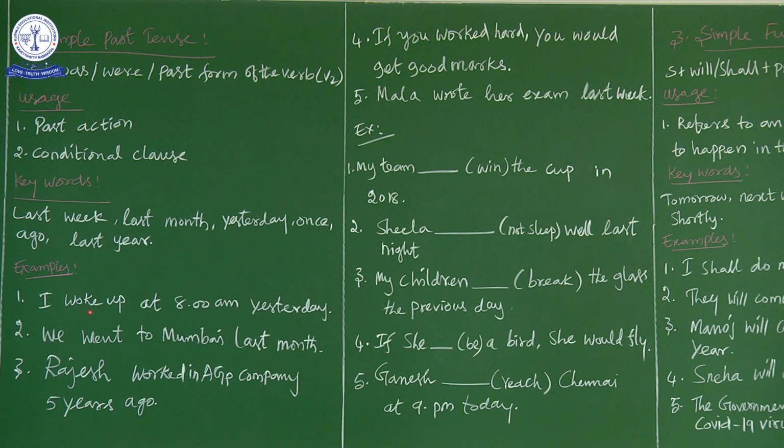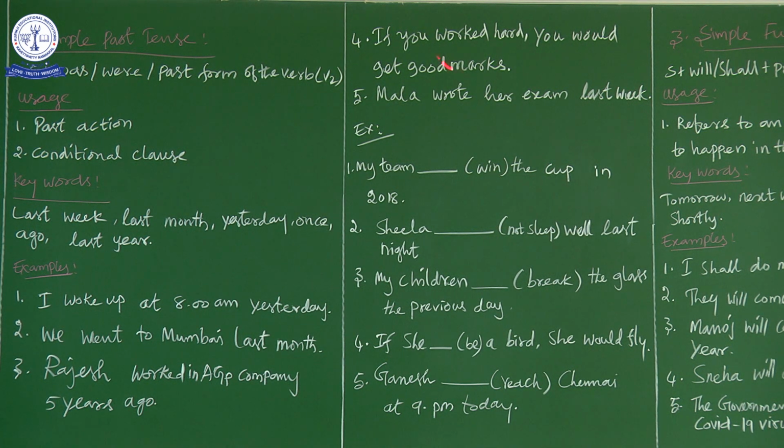What is the action? Woke up, yesterday, a completed action. Went, last month, a completed action. Worked, 5 years ago. So in all these three sentences, we have completed actions. Fourth example: if you worked hard, you would get good marks. This rule comes under the conditional class. In conditional class, we have four types. When we come to the grammar of conditional class or if class, we will discuss that in an elaborate manner. Before that, in simple past tense, we use the conditional class.